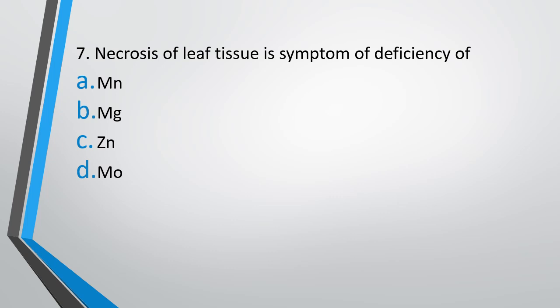Question 7. Necrosis of leaf tissue is a symptom of deficiency of manganese, magnesium, zinc, molybdenum. The correct answer is option B, magnesium. Magnesium deficiency results in necrosis of leaf tissue.